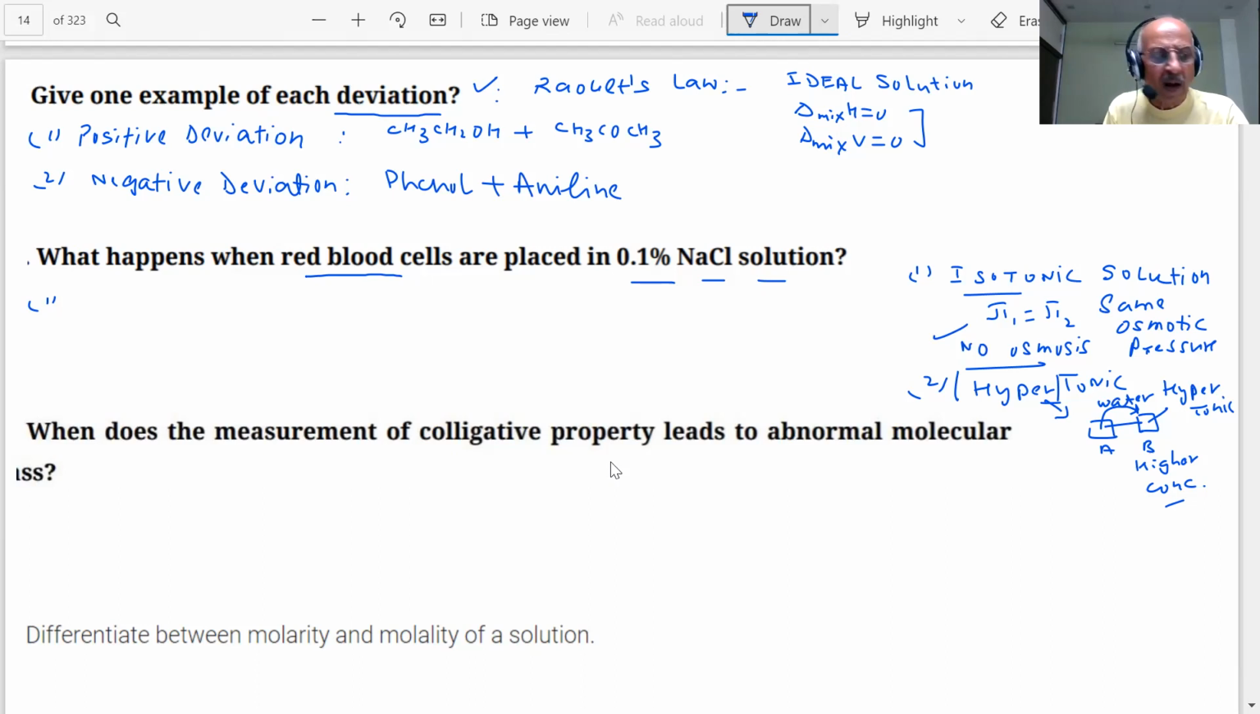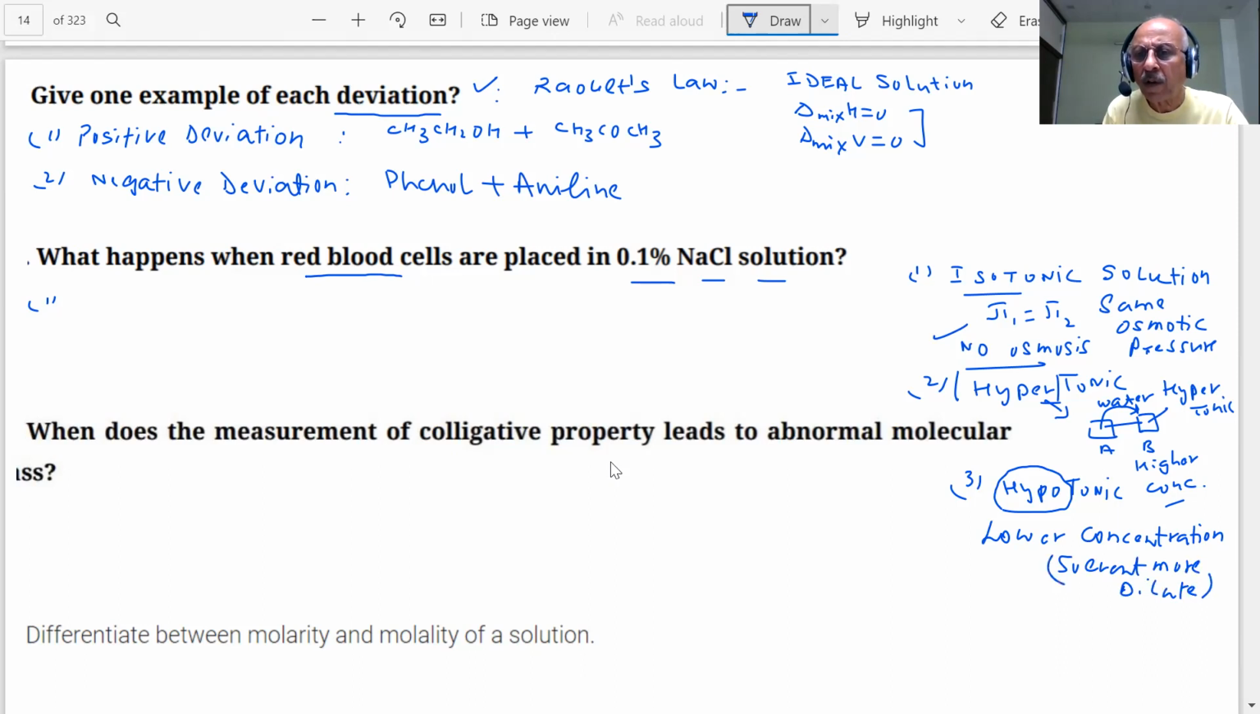Okay? Hyper has higher concentration. And the third type of solution, hypotonic. Student, how do I remember? I have to be very careful. What is the meaning of hypo? Hypo means lower. Lower what, student? Lower concentration. Concentration means solute particles, student. Concentration is lower, that means solvent is more. It is a dilute solution, student. Got the point?